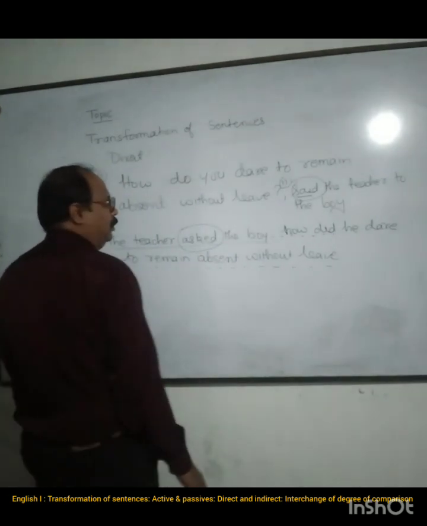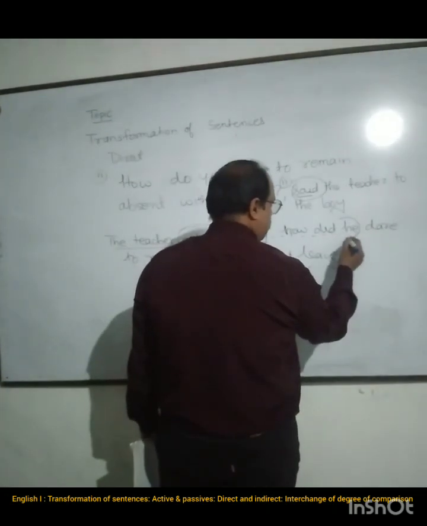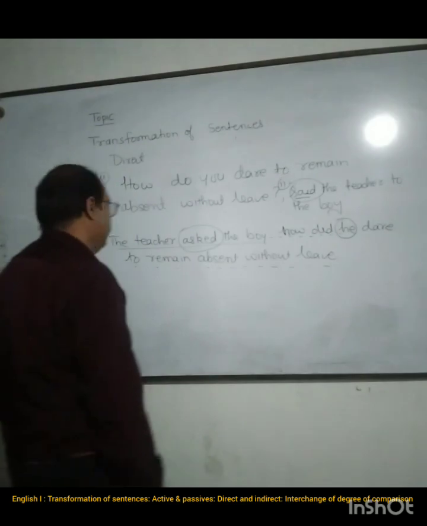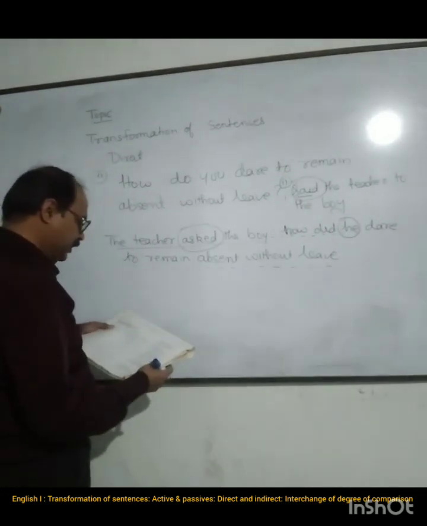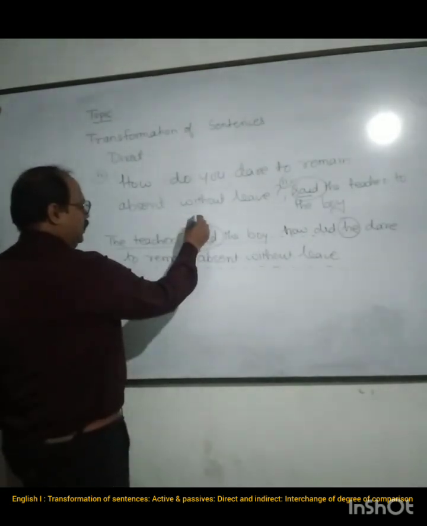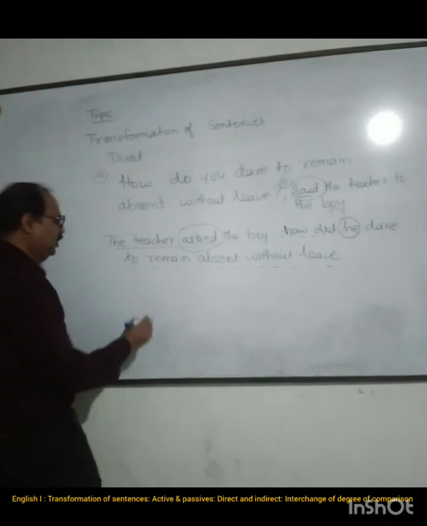How did he, the boy has become how did you. Here you can see another change is there. One change is here. You can see that there are three changes in the sentence which you see.